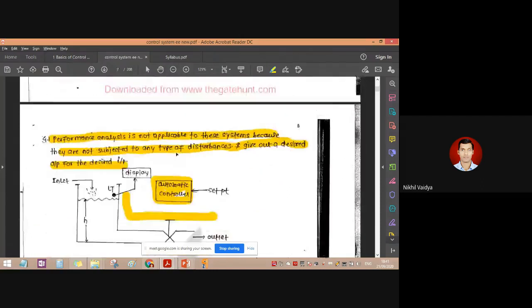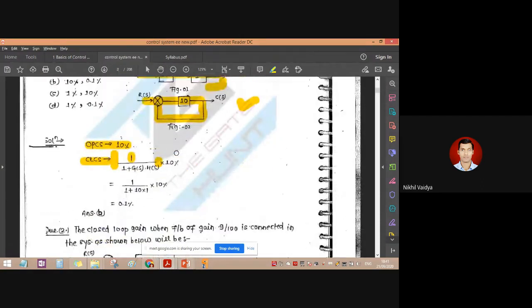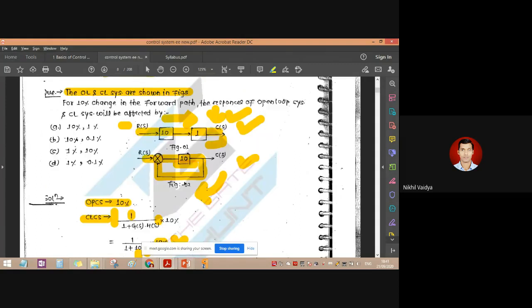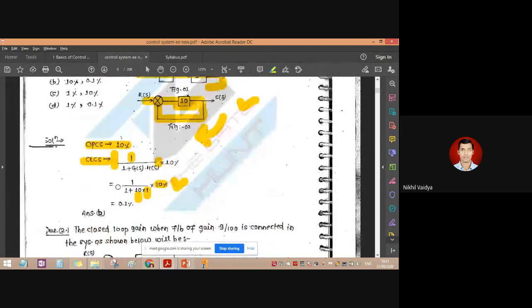So we will multiply it with the percentage they have given us. So 1 upon 1 plus, what is G of S here? G of S is nothing but the forward block, that is 10. In the feedback path we have 1, and this is 10%. This is the data already given here: for a 10% change in the forward path, we have to decide its sensitivity. So the answer will be 0.1%.